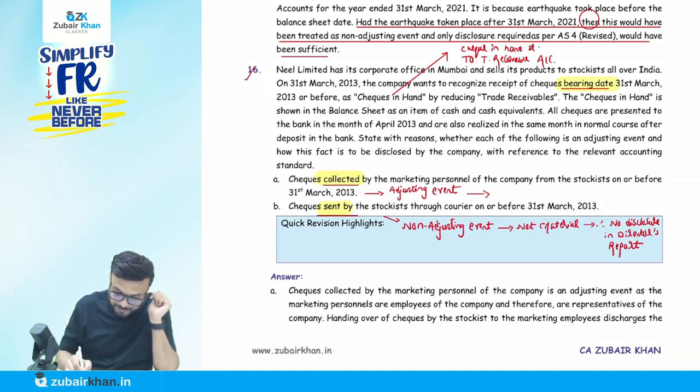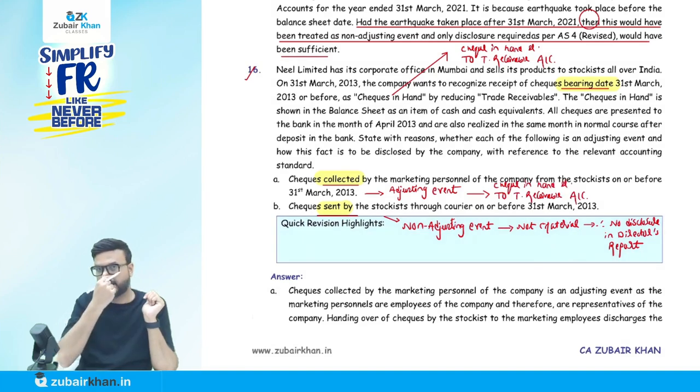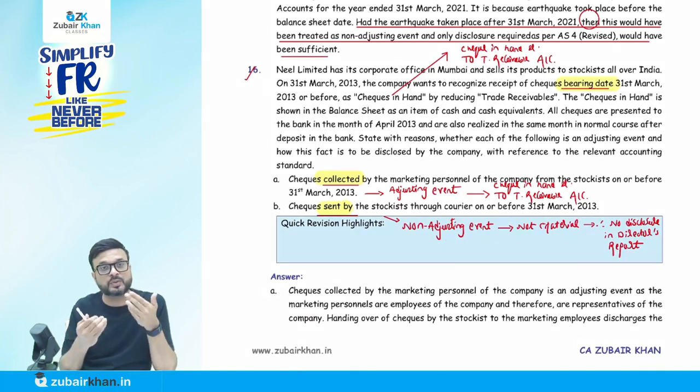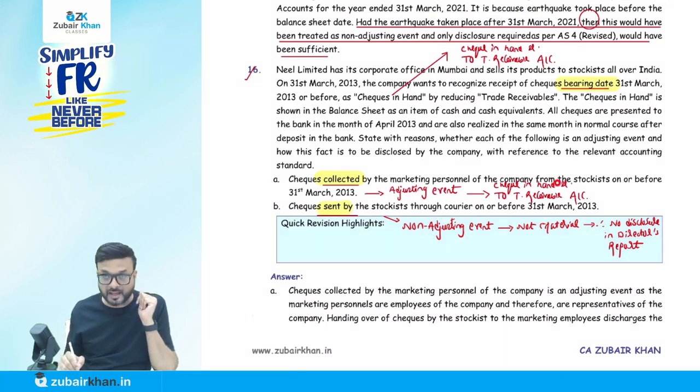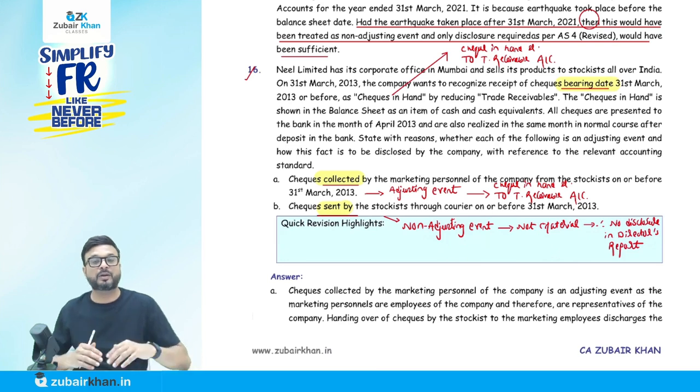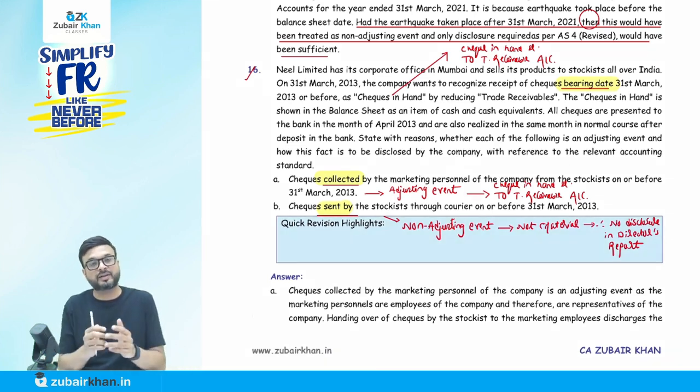They have to pass this entry. No problem. Correct treatment. Now it's a non-adjusting event, so here they don't have to pass this entry. But should it be disclosed in the approving authority report? No. You ask why? Because there is no material effect. I tell you why. Check in hand is cash and cash equivalent, correct? And that is a part of current assets. Trade receivable is also part of current assets. So I'm not passing the entry, but overall it does not affect my current assets.